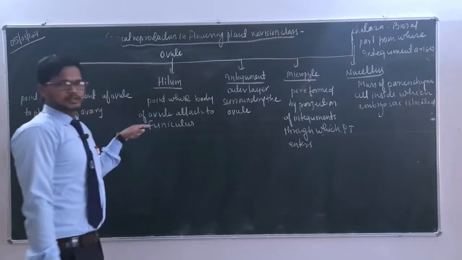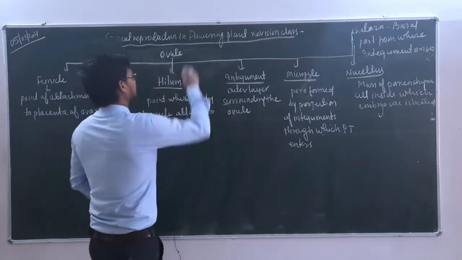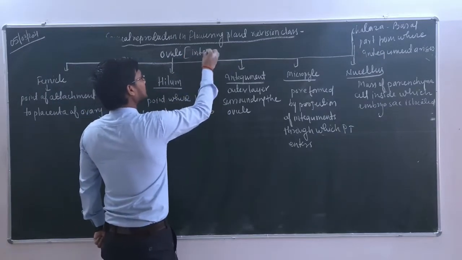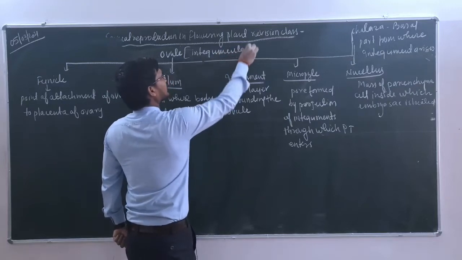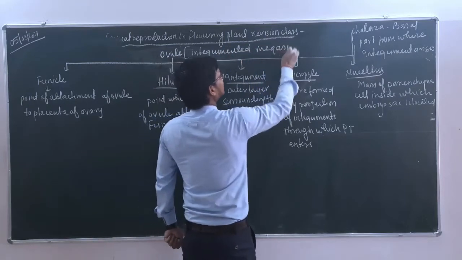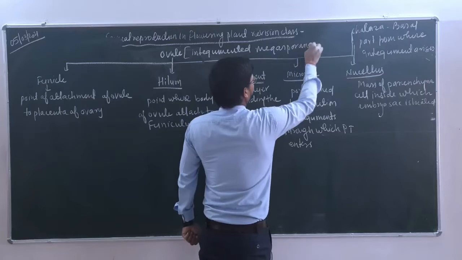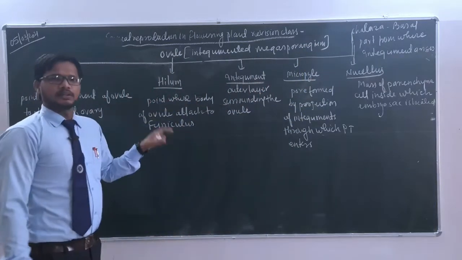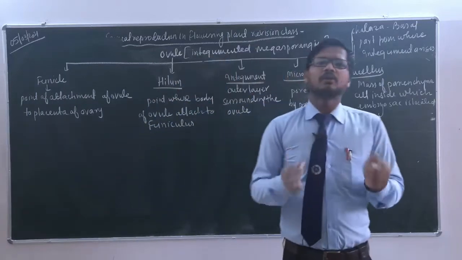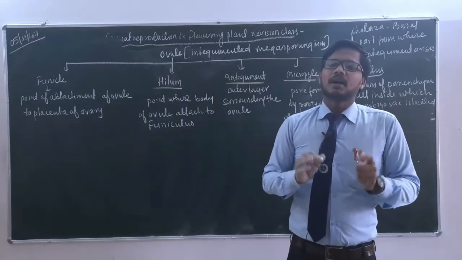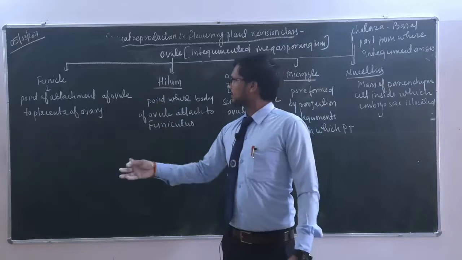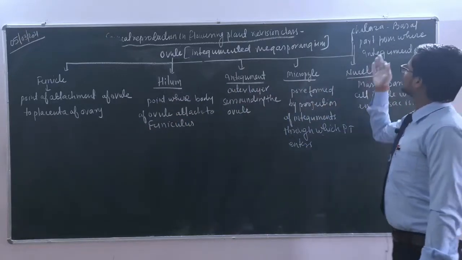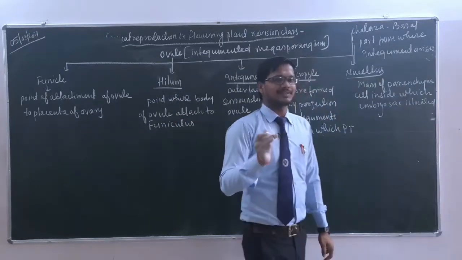Okay बच्चों, तो यहाँ से हमने लिख लिया है already ovule. Ovule is what? This is also known as integumented megasporangium that will later on form megaspore. So this is important. Already I have written in a particular megasporangium, or we can say ovule, there are as many as: funicle, hilum, integument, micropyle, nucellus and chalaza. As many as 6 parts I have mentioned here.